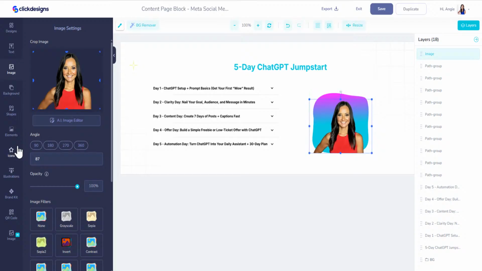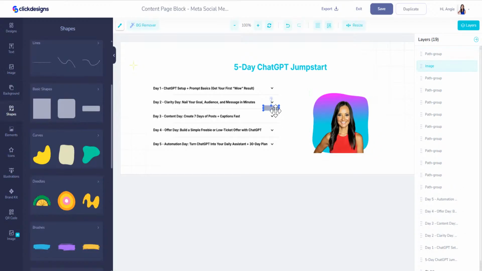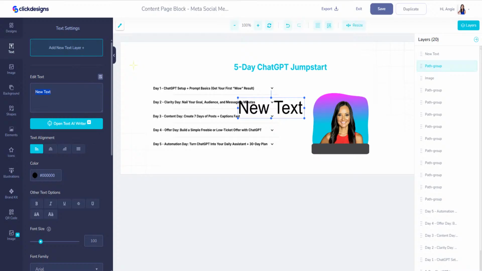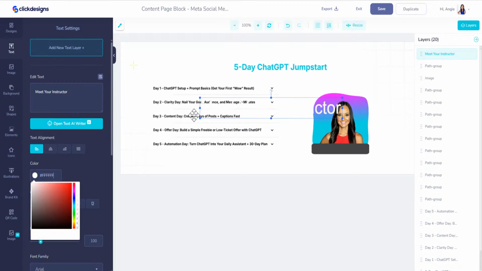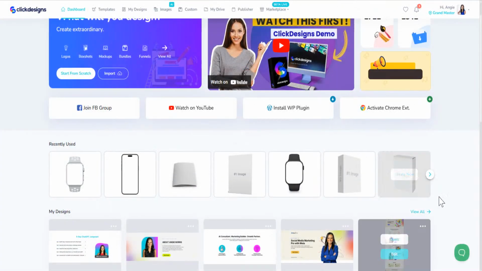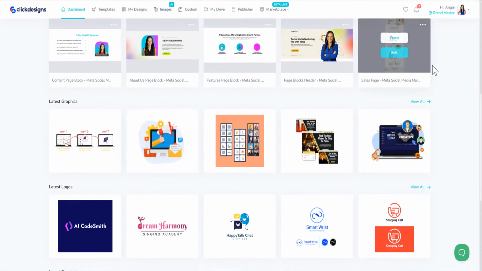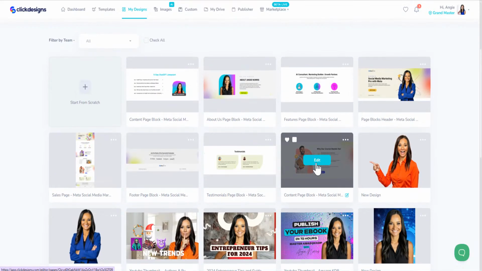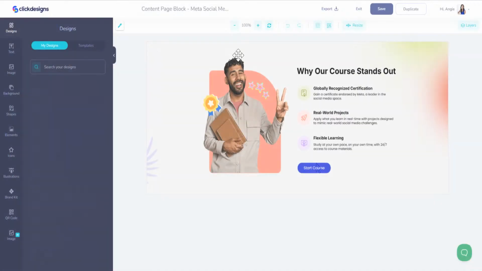If I wanted to, I could add another shape like this one and put my name on it, right? So add new layer, meet your instructor. How do you spell instructor? Instructor, like that? Okay, and then let's make that white. Move that really small and put that right there. Okay, there we go. And save. So let's go back. We've got one more section to do, and it's right here to view all, and right here. And then we are going to put this together, and now we have a beautiful website, right?